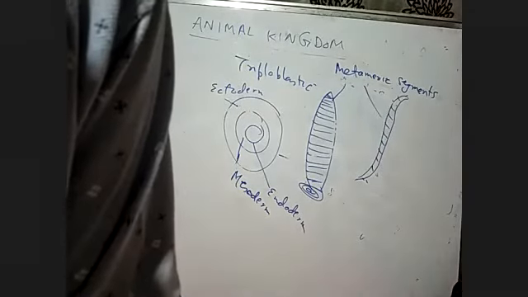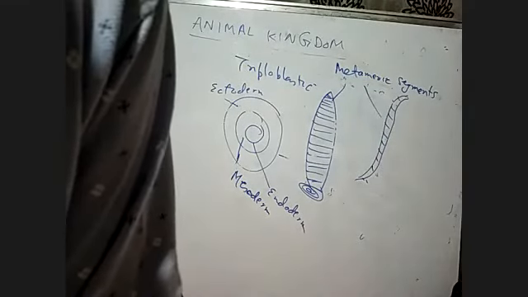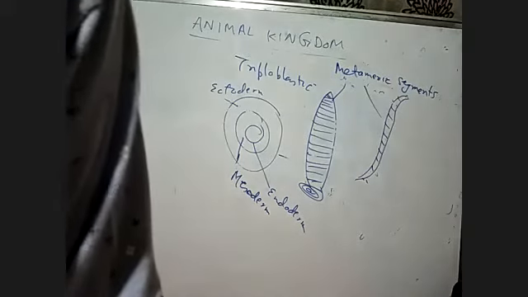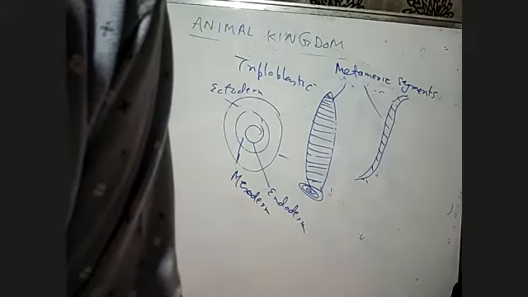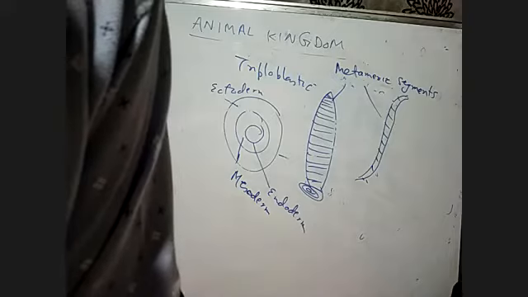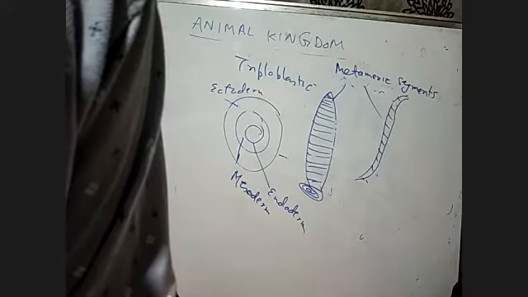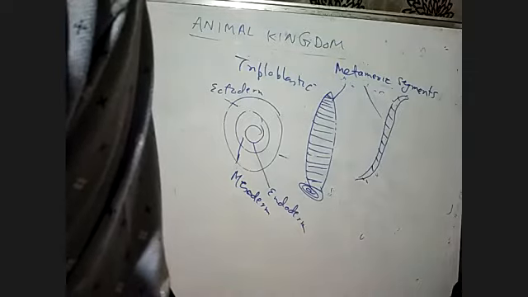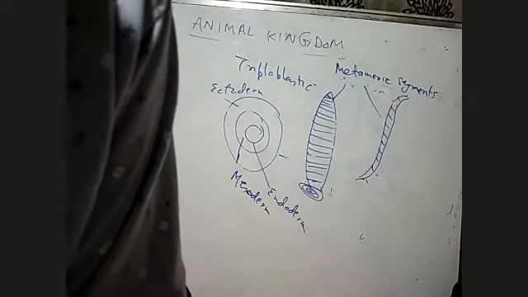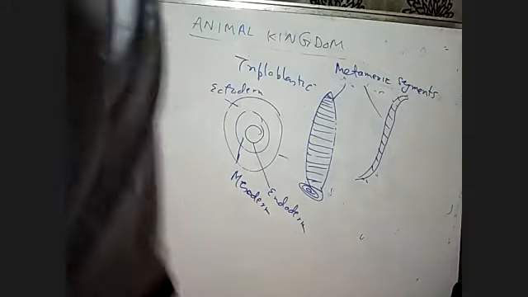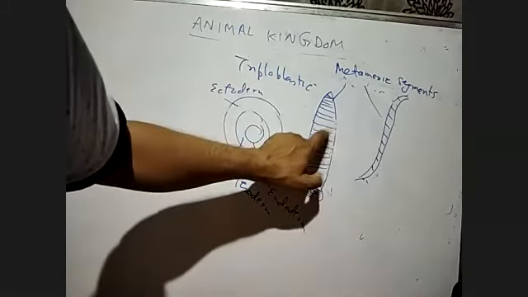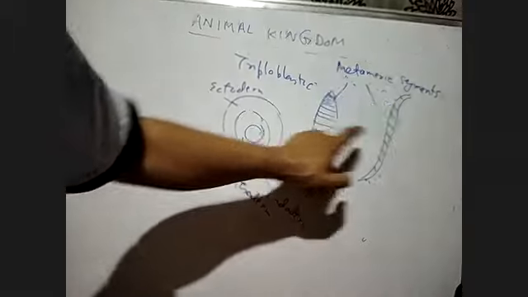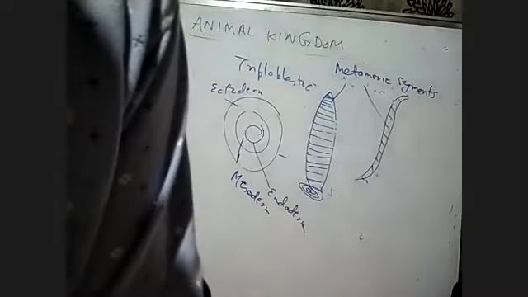Now, their body surface is distinctly marked out into segments or metameres. Hence the phylum name Annelida. Why the name Annelida? Because annulus means little ring. They have ring-like divisions on the body, and these divisions are called metameric segments. That's why the name Annelida.